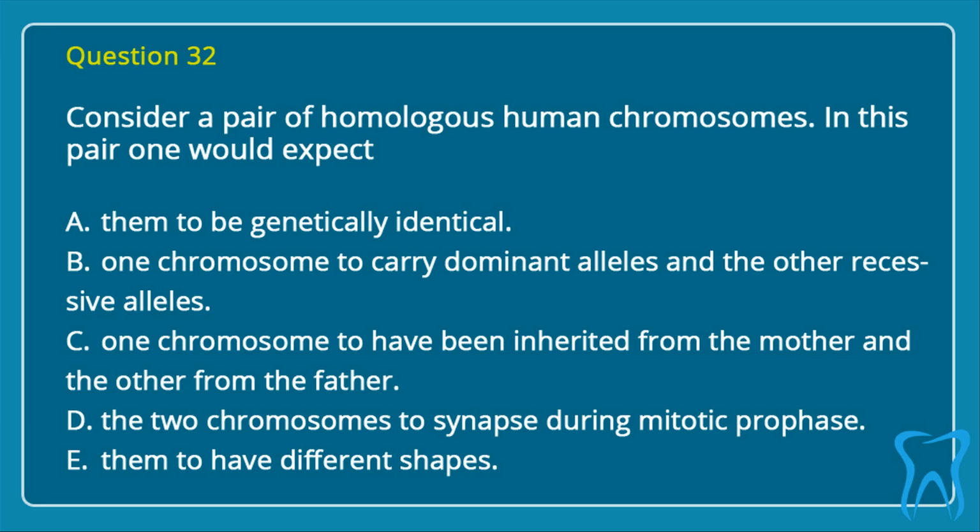Question 32. Consider a pair of homologous human chromosomes. In this pair one would expect A. Them to be genetically identical. B. One chromosome to carry dominant alleles and the other recessive alleles. C. One chromosome to have been inherited from the mother and the other from the father. D. The two chromosomes to synapse during mitotic prophase. E. Them to have different shapes. Correct answer is C. One chromosome to have been inherited from the mother and the other from the father.